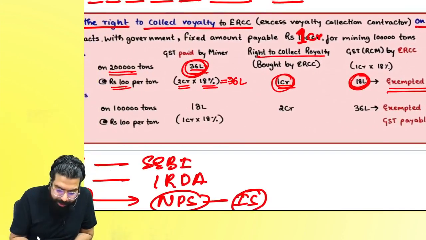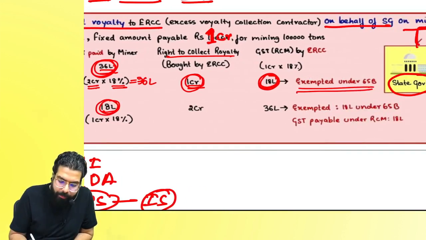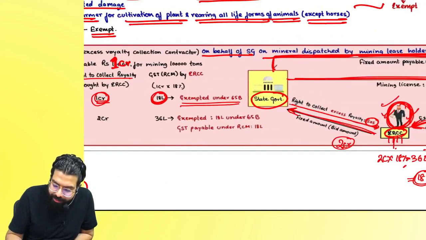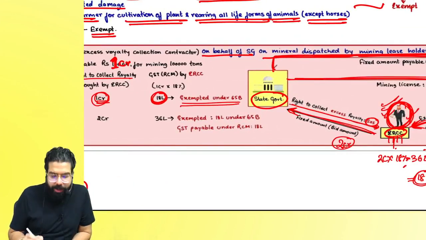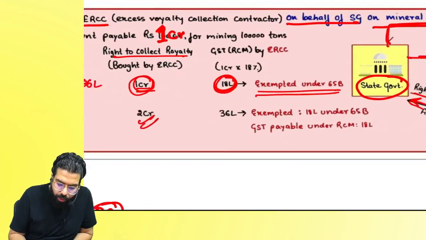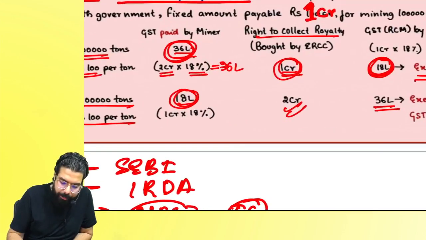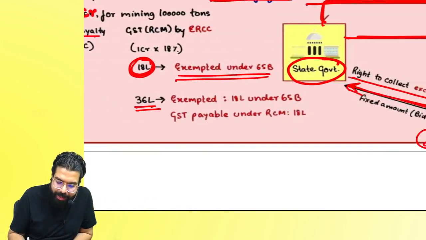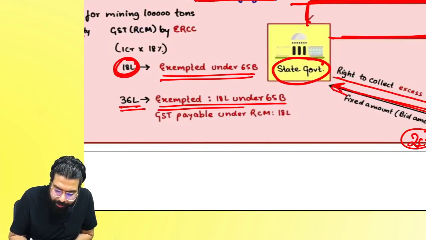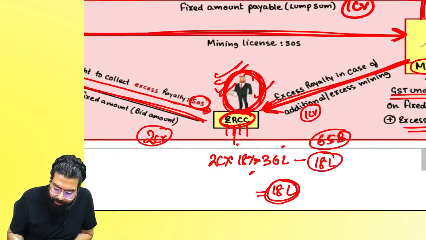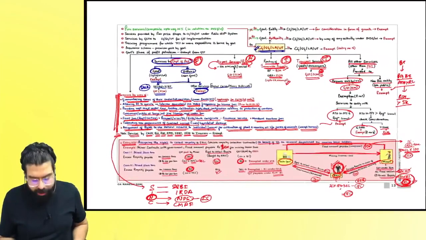However, supposedly the extra mining is only 1 lakh ton, 1 lakh ton into 18% is 18 lakh rupees, right, everyone? But the bid amount for which the excess royalty collection contractor took the contract was 2 crore. On 2 crore the GST is 36 lakh, but the miner has paid only 18 lakh. Then the exemption will be limited to 18 lakh. Remaining 18 lakh will be paid by the excess royalty collection contractor under RCM. Are we clear, everyone? Yes, sir.